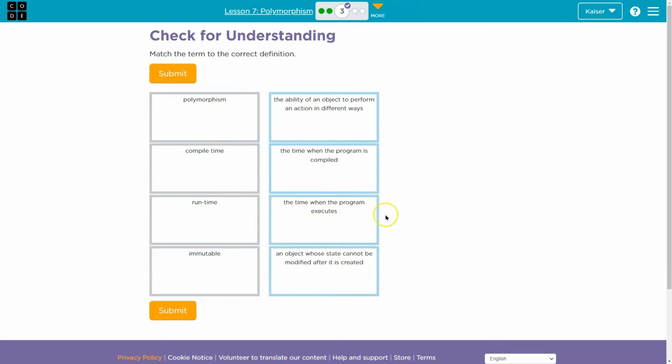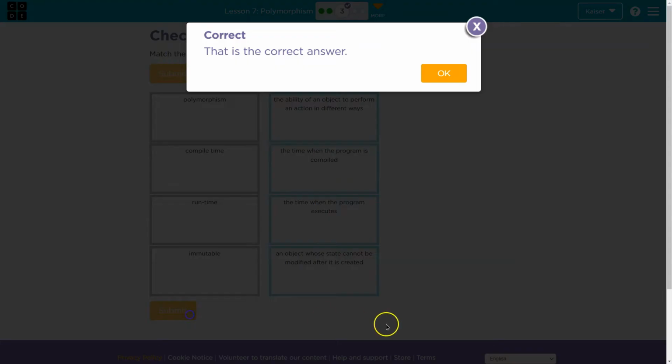I'm not going to keep running through these, but you guys get it. Time when a program executes, this one has the word in the definition. So, cool. Make sure to use your resources. Onward.